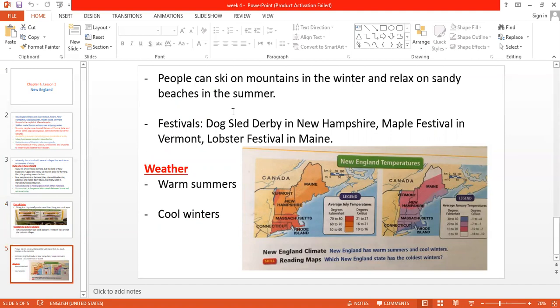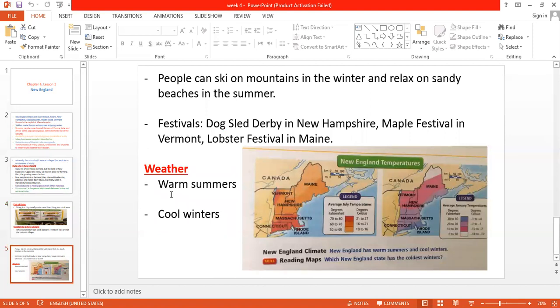What about festivals and celebrations? They have many festivals. Number one, the first festival they have is the Dog Sled Derby in New Hampshire. They have a Maple Festival in Vermont, and they have a Lobster Festival in Maine. So these are three festivals found in New England states.